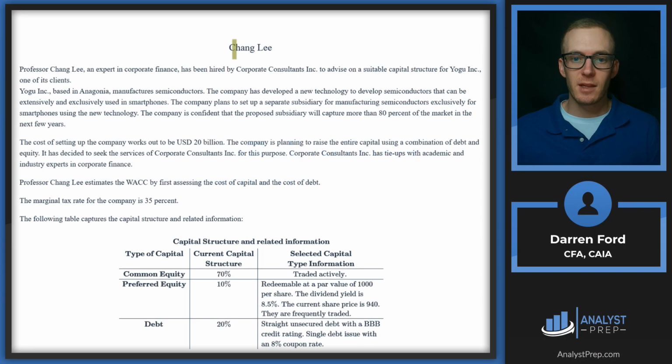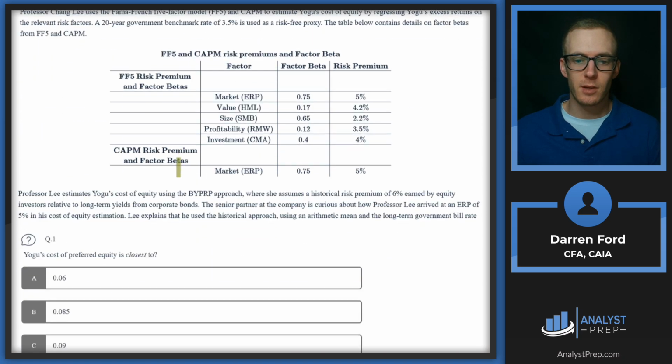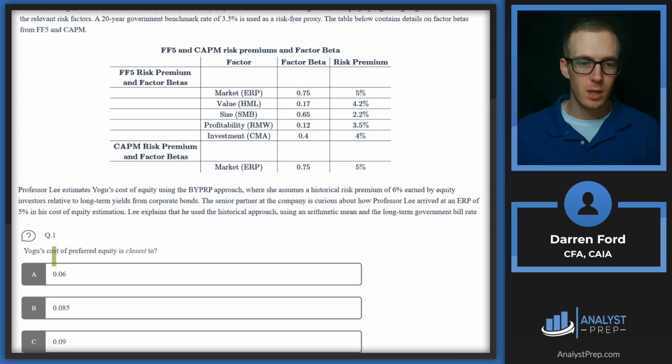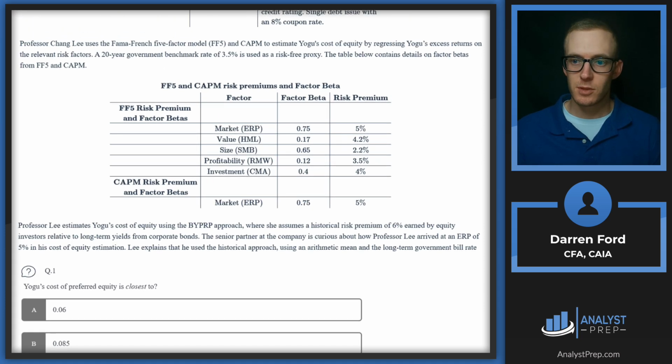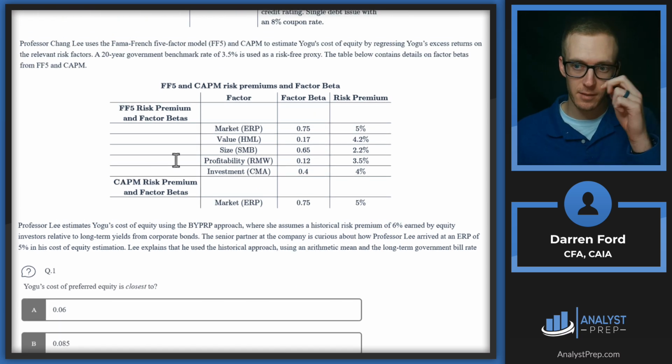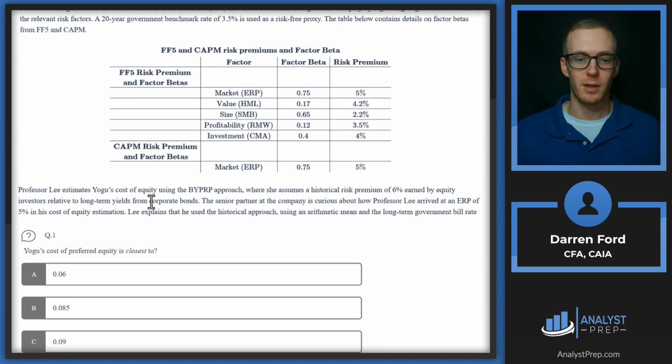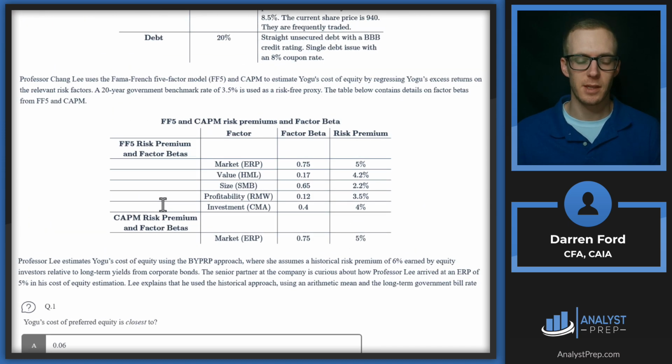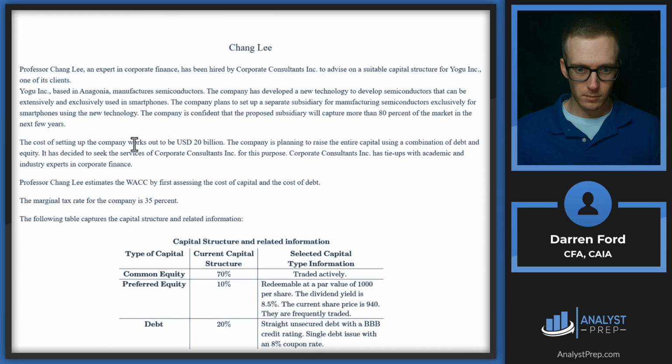Alrighty, we're looking at the Chang Lee case study. We'll scroll down and read the question at first, as always. Yogu's cost of preferred equity is closest to 0.06, 0.085, or 0.09. The simplest formula for preferred cost of equity is generally just the dividend or coupon rate being paid, divided by the price. That gives us the overall yield, which should be the cost of the preferred equity.